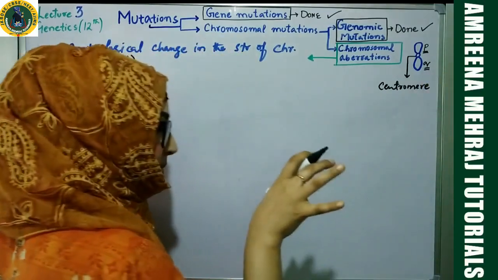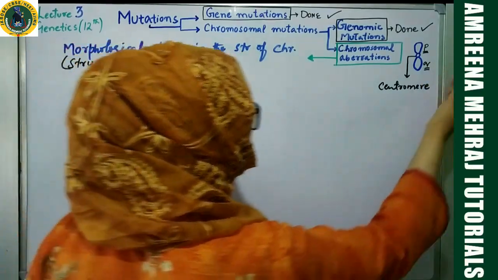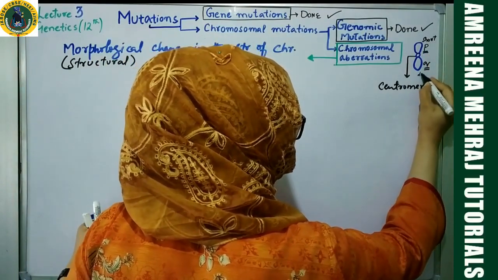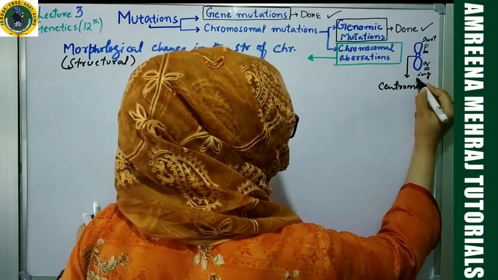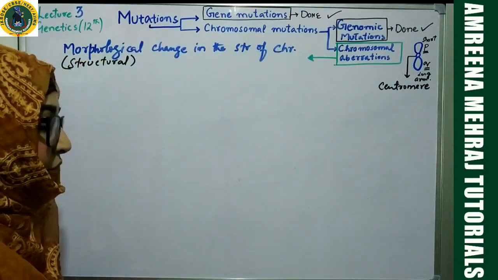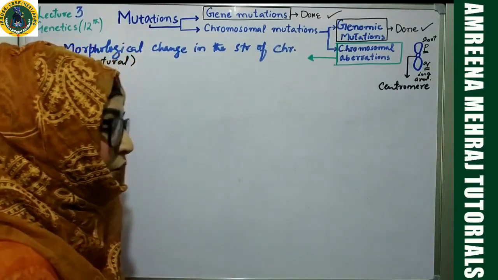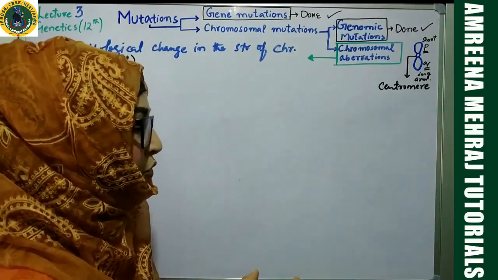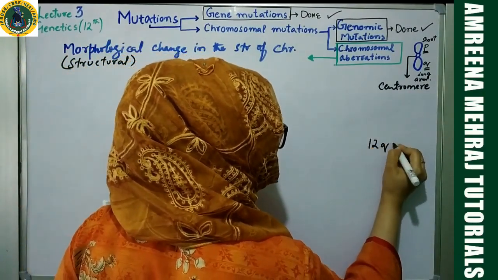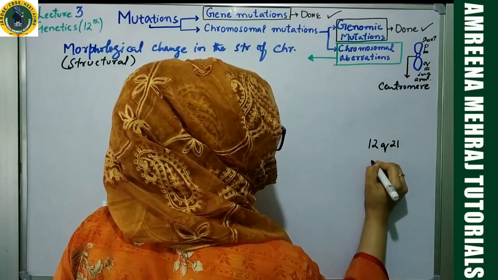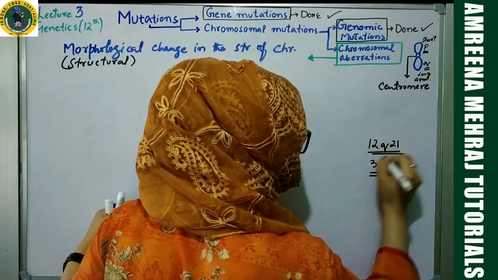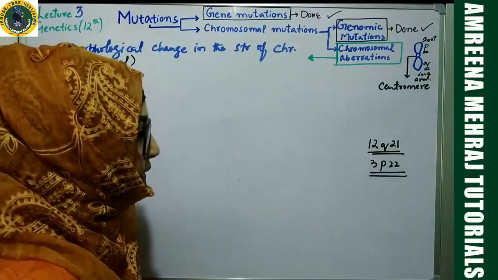Okay, so these are some specific terms which we'll be using today. This is for the short arm of the chromosome, and this is the term we use for the long arm of the chromosome. Usually if you log on to Google and search for information about chromosomes, you will always find something written as 12q21, or suppose 3p22. These are the coding versions of representing any gene on a particular chromosome.